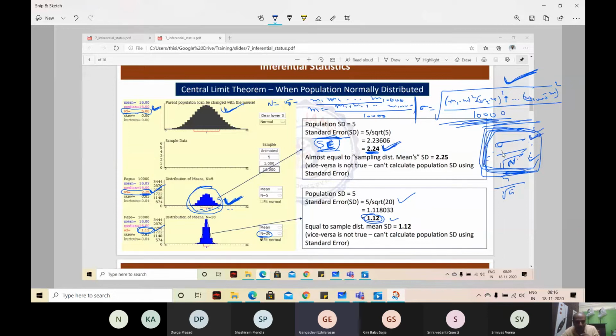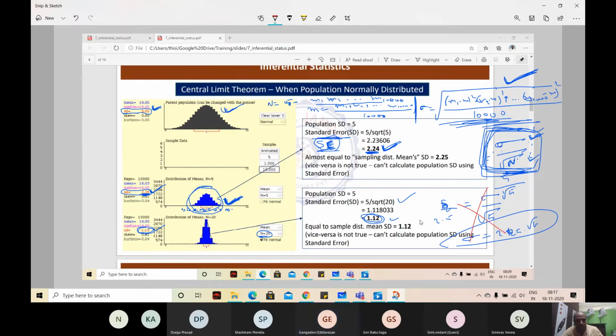And you cannot use this formula to calculate the population standard deviation. Vice versa is not true. If we already know all the means, we can calculate the standard deviation of this. Then I'll say sample standard deviation is equal to standard deviation divided by square root of 5. This I know, 2.5. Sigma is equal to 2.4 into 2.25 into square root of 5. I shouldn't be doing this. This is wrong. Vice versa is not true.